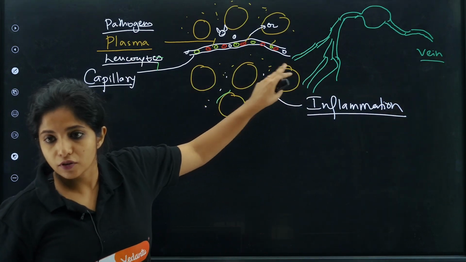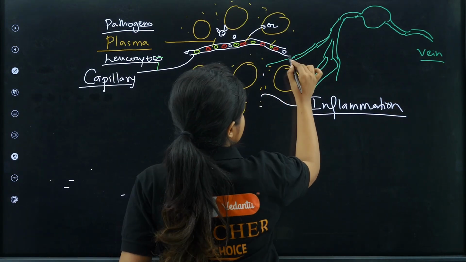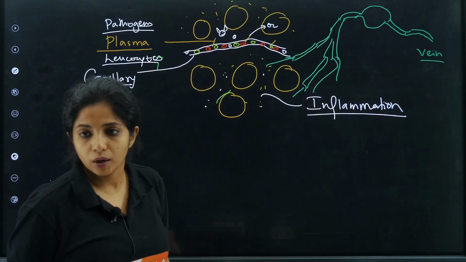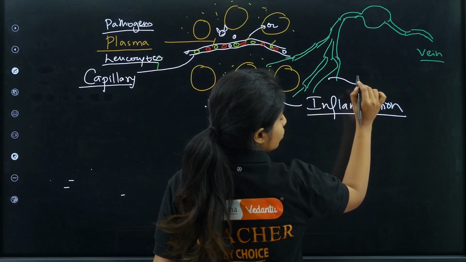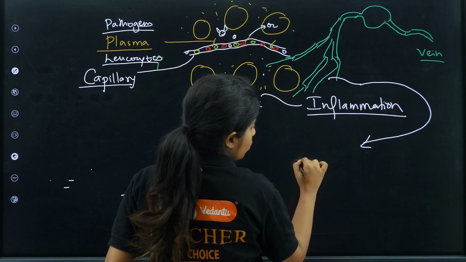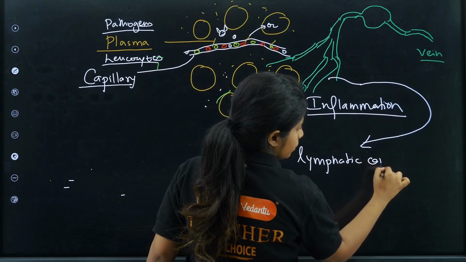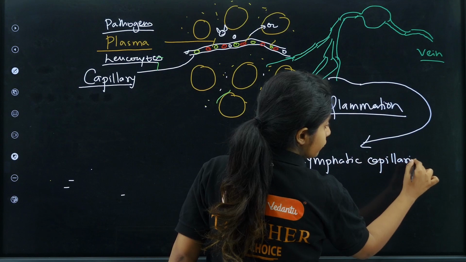What is that something which is going to carry out all these things and bring it back to the vein? What do you call these capillaries? Even though I made a disastrous diagram, what do you call them? You call them lymphatic capillaries, my dear children. Okay, you call them lymphatic capillaries.